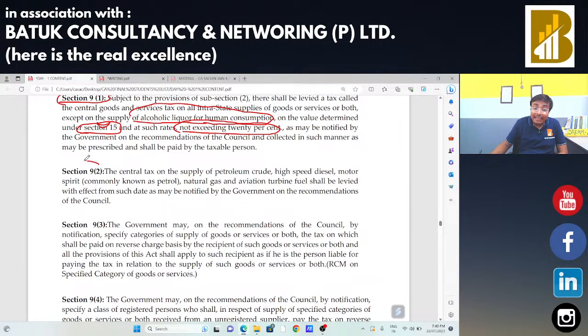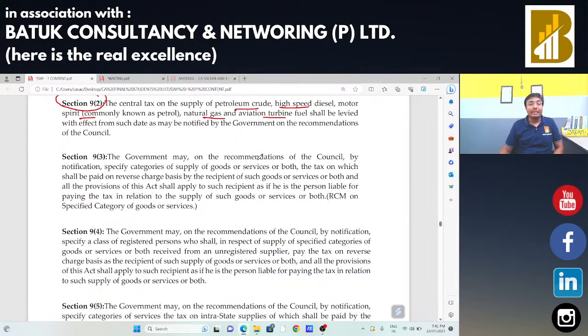Now section 9 subsection 2 talks about the 5 petroleum products, your petroleum crude, high speed diesel, motor spirit, natural gas and aviation turbine fuel. GST will be applicable on a future date. All supplies पे GST will be applicable except alcoholic liquor for human consumption, but on these 5 petroleum products, GST will be applicable on a future date recommended by the GST Council.